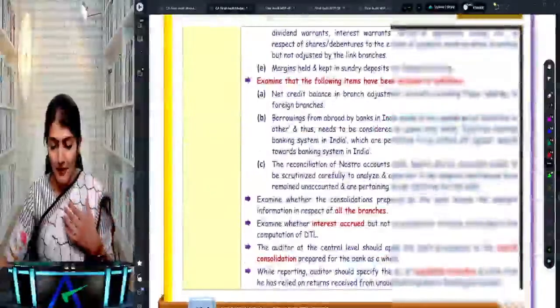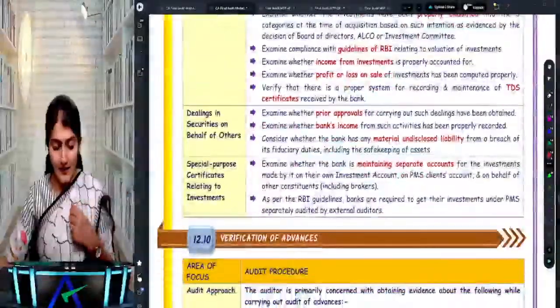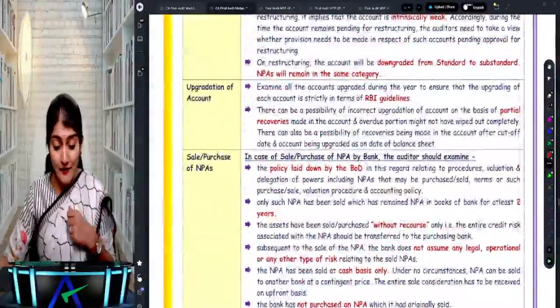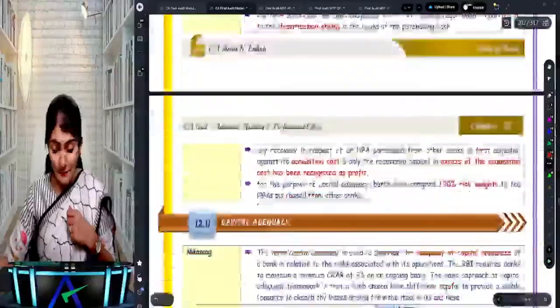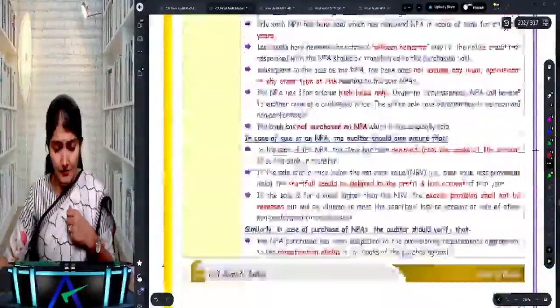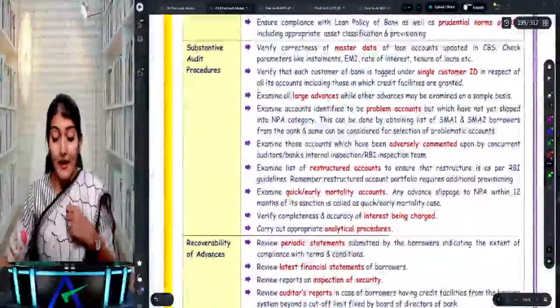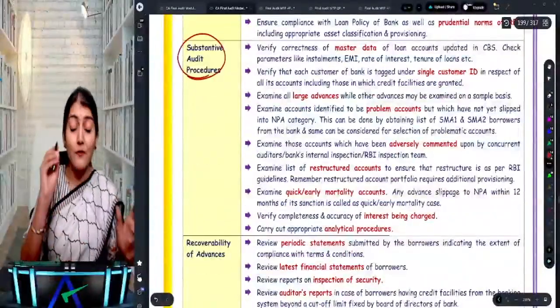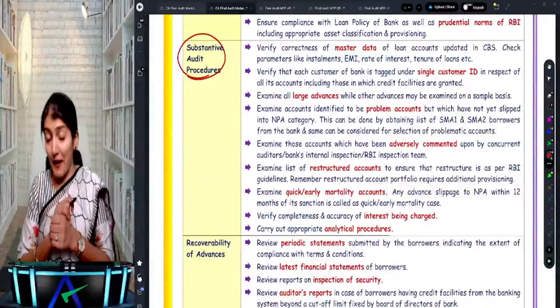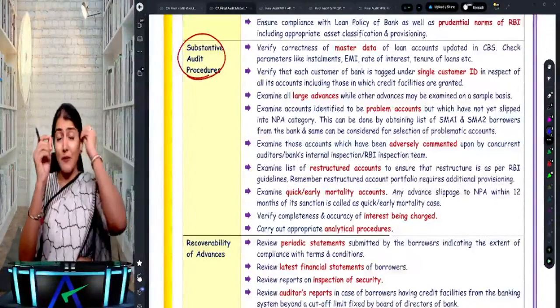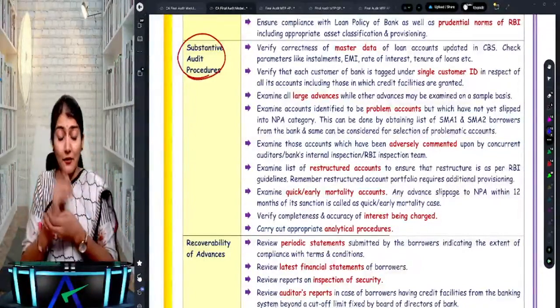Then you have the areas of internal controls in the bank, then the CRR and SLR ratio, verification of advances. In the verification of advances, there is one very nice question. Just give me a moment. Yes, the substantive audit procedures for the verification of the advances of the bank. So how do you do the verification of the advances of the bank? What are the substantive procedures?